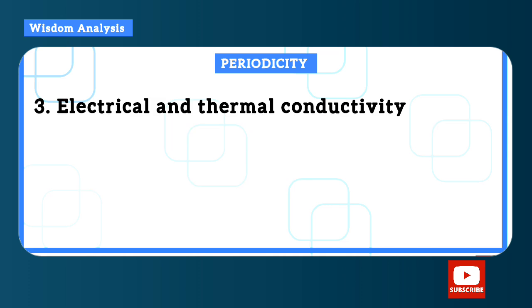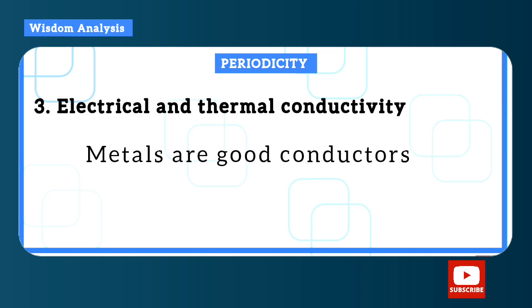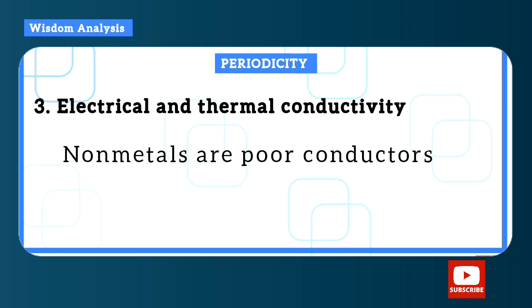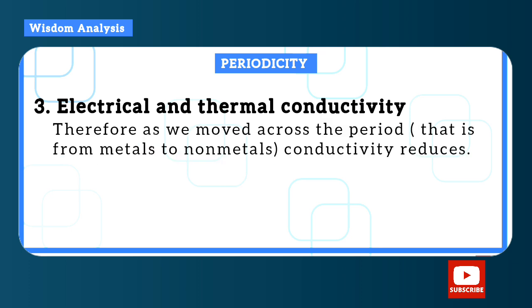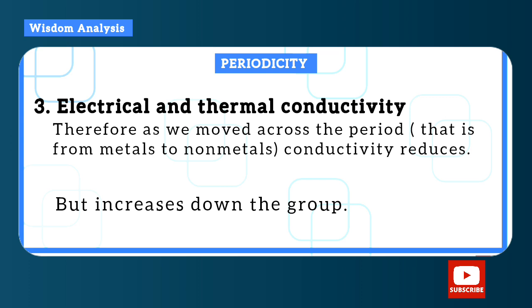Now third, we have electrical and thermal conductivity. Now metals are good conductors, non-metals are poor conductors. So as we move across the period, that is from metals to non-metals, you can see that conductivity will reduce since we are moving from metals to non-metals. So down the group, conductivity will increase. So you can see that anything that increases in group must reduce in period. Whatever increases in period will reduce in group.